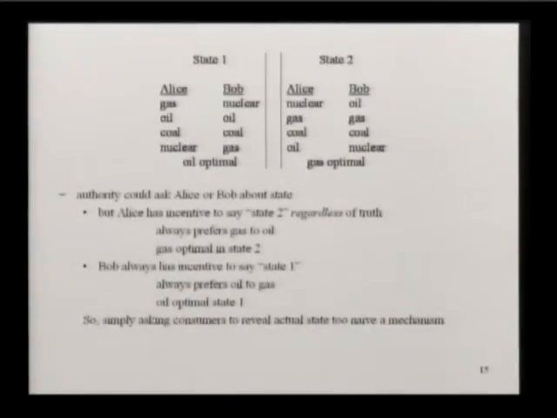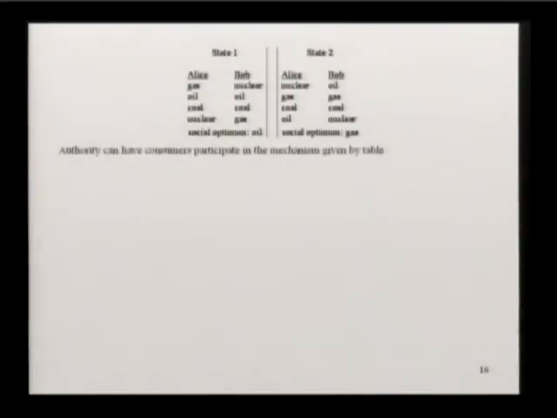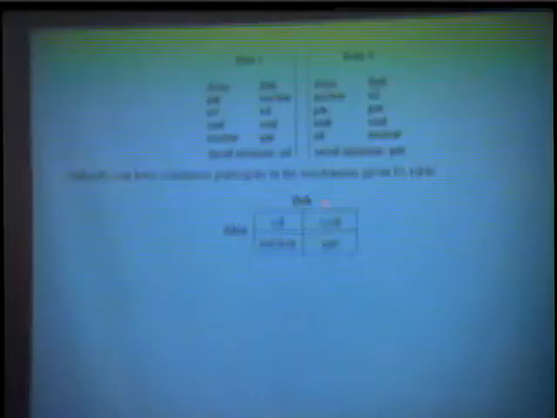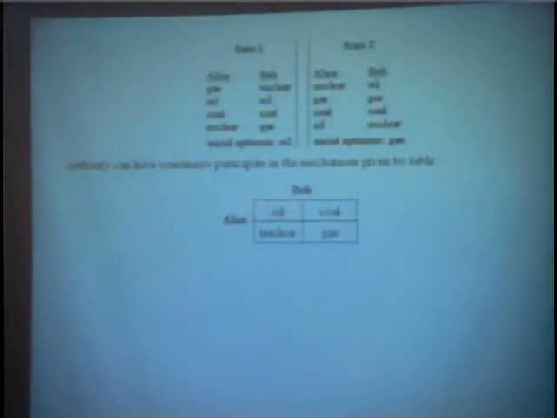Well, what mechanism will work? And I wouldn't be showing you this example unless there happened to be a mechanism that worked, and here's one that does. It's given by this little table, and probably many of you have seen some game theory. This can be thought of as a game played between Alice and Bob, where Alice chooses rows, those are her choices, and Bob chooses columns.